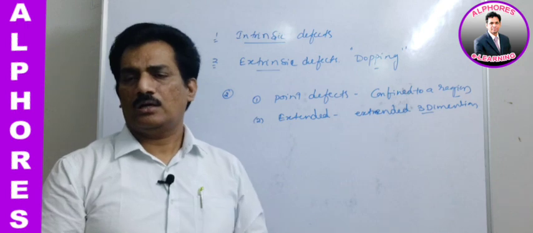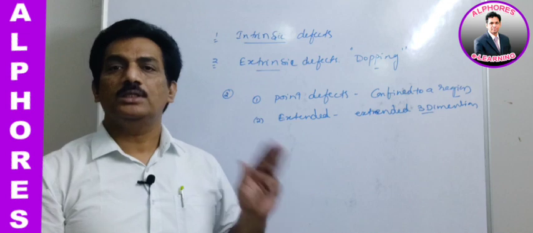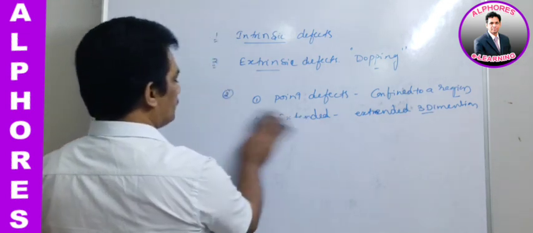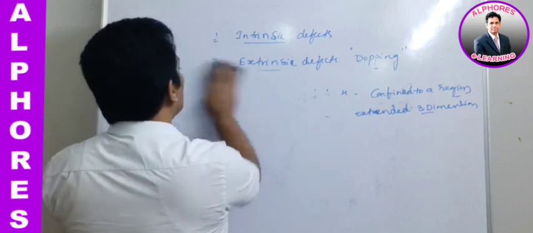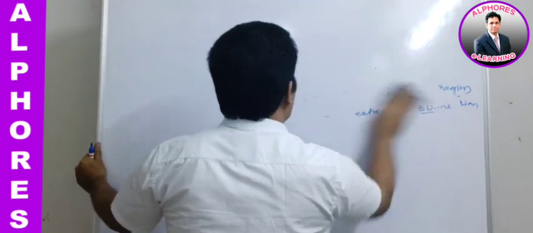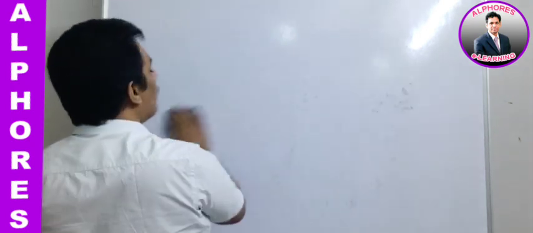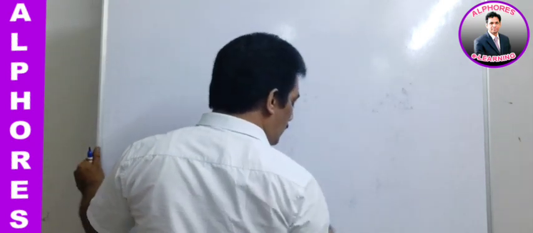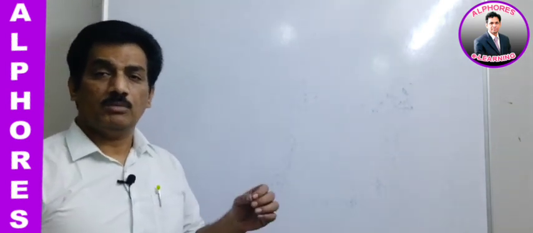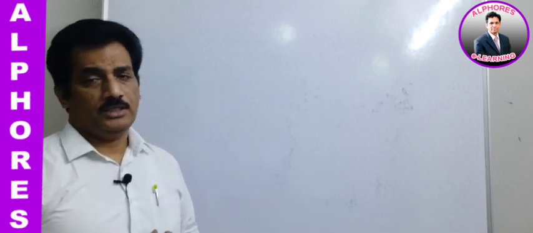As usual, these point defects or extended defects are of three kinds, which we already covered: vacancy, interstitial, and impurity defects. Now coming to this impurity defect, we have to discuss it. If the crystal has impurity by virtue, then it creates the intrinsic type of defect, and if we intentionally add that impurity to the crystal, the process is known as doping, and the doped crystal also exhibits the defects.